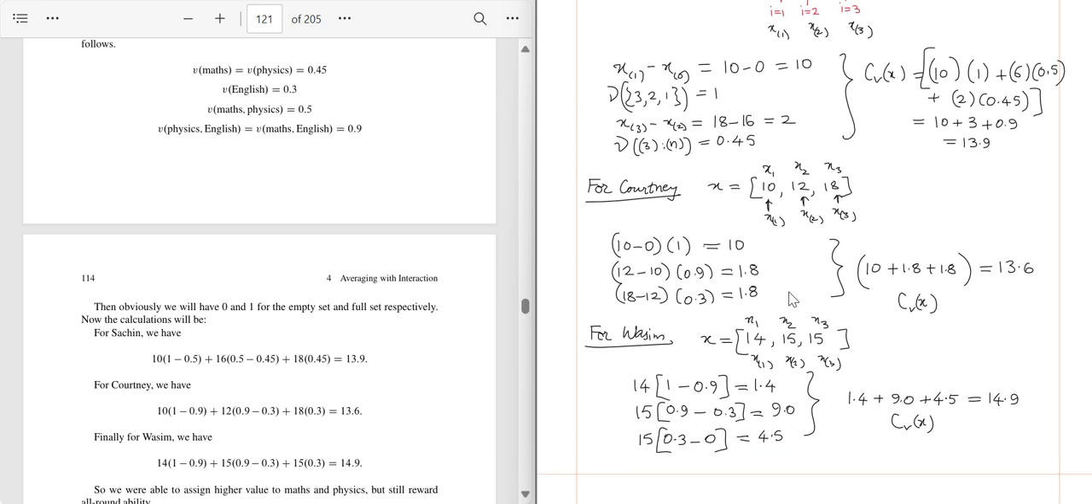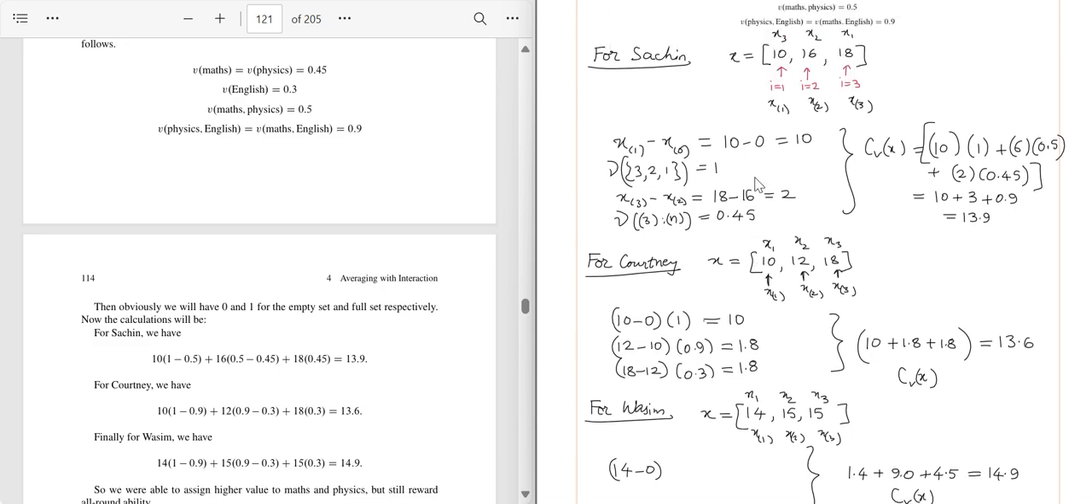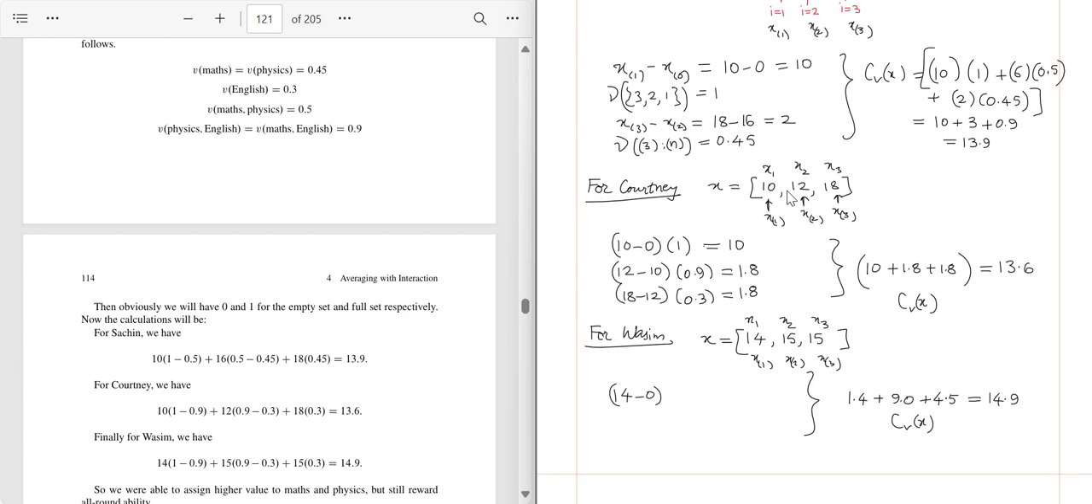Okay, we will proceed to Wasim. Let's erase the previous calculations. Now xi minus xi minus 1. So x1 minus x0. x1 after rearranging is 14. 14 minus 0. And initially it is the fuzzy measure of the entire set. i to n, so 1 to 3. So irrespective of the order, it will be 1. So 14 minus 0 into 1. 14 into 1 is 14.